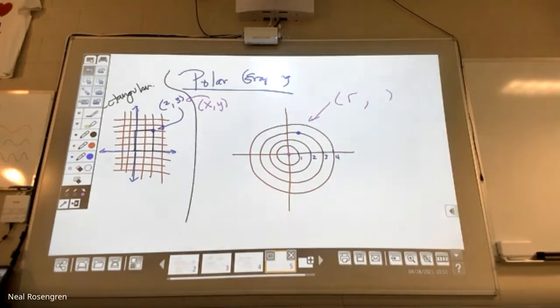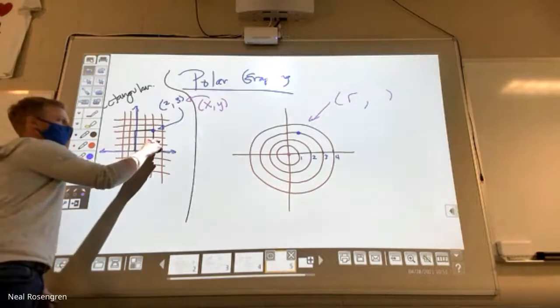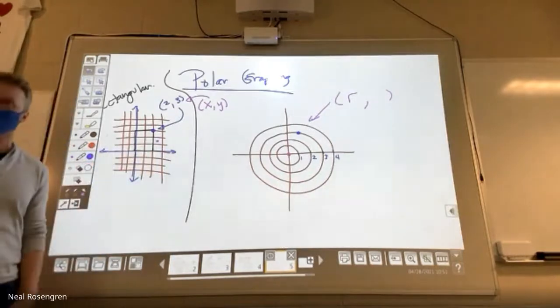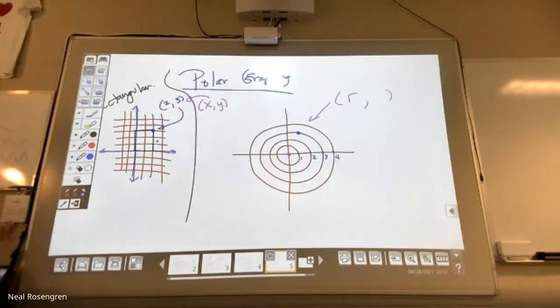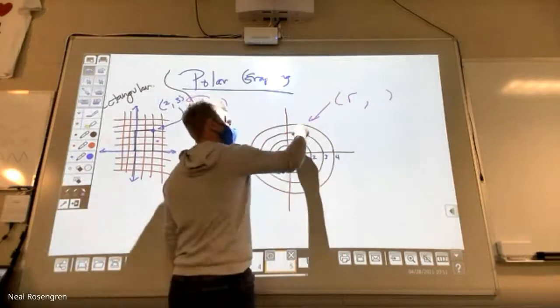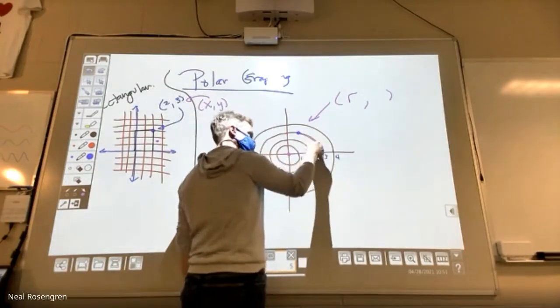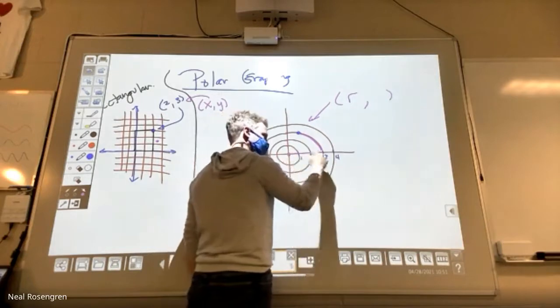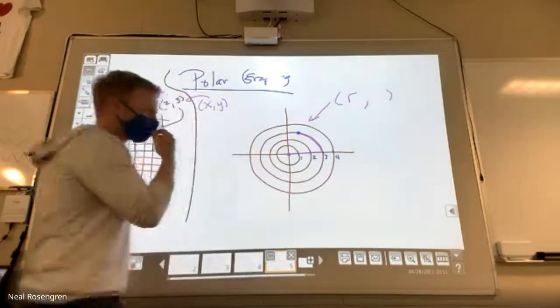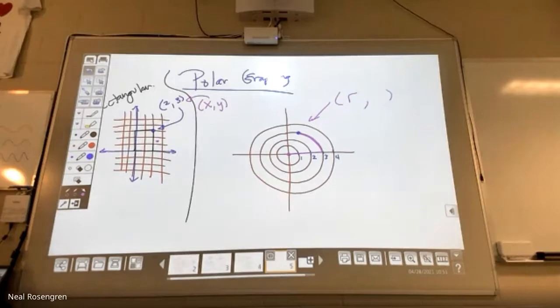Because we know, I could plot the point 2, 3, and great, it lands really nicely. But isn't this right here also a point in space that I can get to? It's maybe not a whole number, but I can still get there. It could be rational, irrational, I can still get there, okay? And then instead of measuring this arc, let's go to circle 3 and then let's do this: start here, go out, and then open an angle. We could measure that arc,